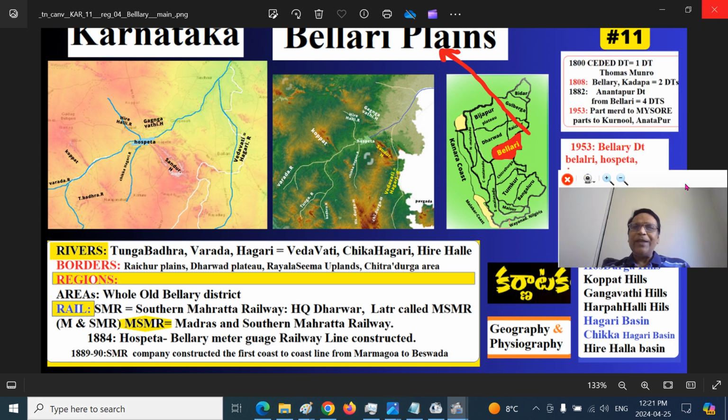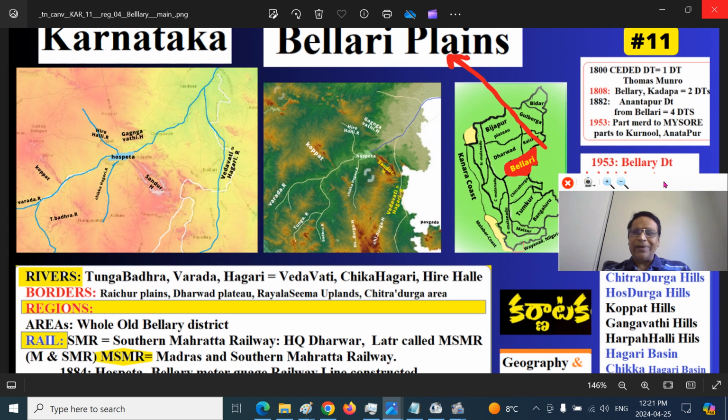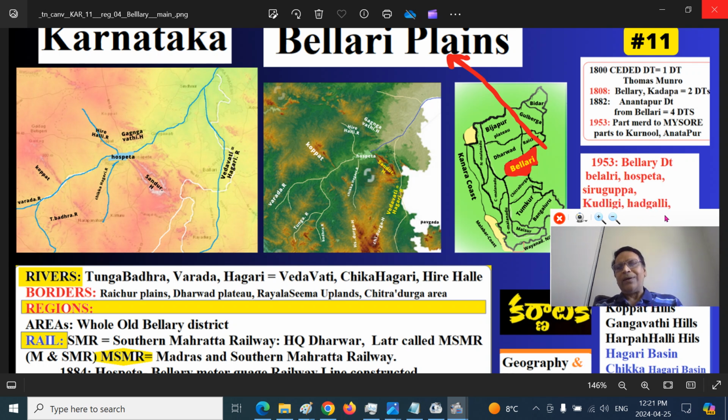The important part is that Bellary district now is a very small district, because there are many districts in Karnataka. Around 2024, there are 30 or 31. The western part of Bellary district is now headquartered at Hospeta. It is called Vijayanagara district. The eastern part still has the same name, Ballary district.